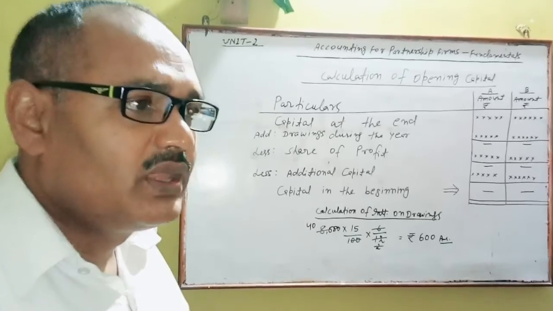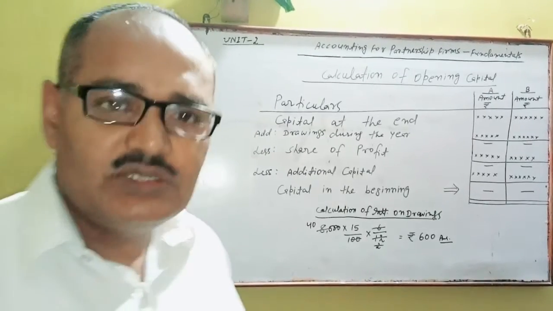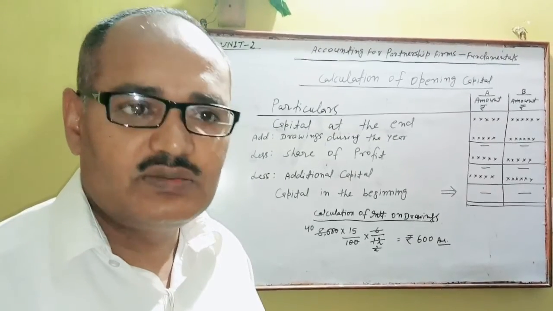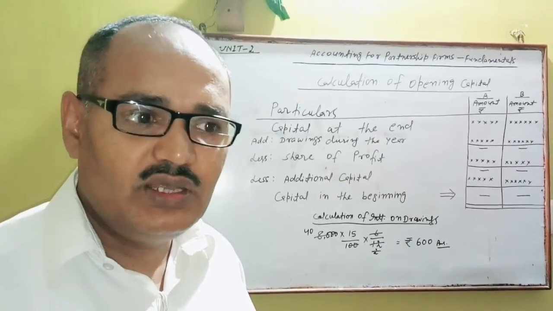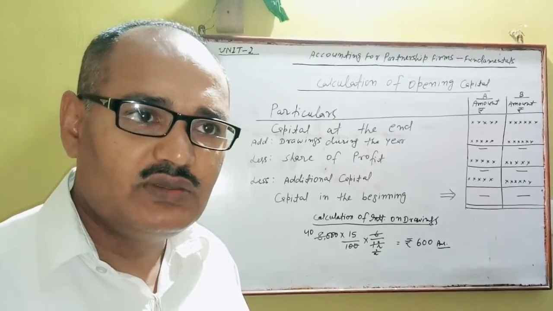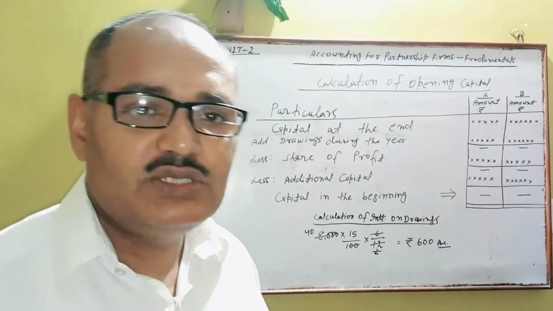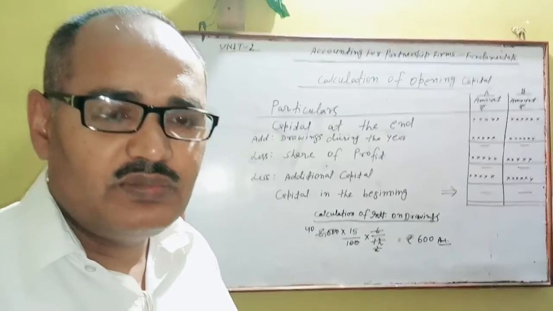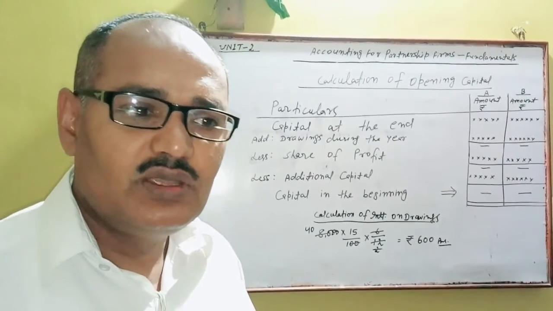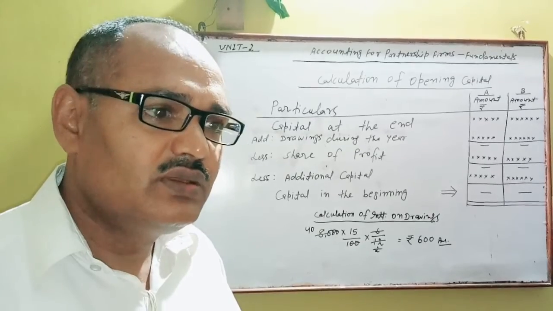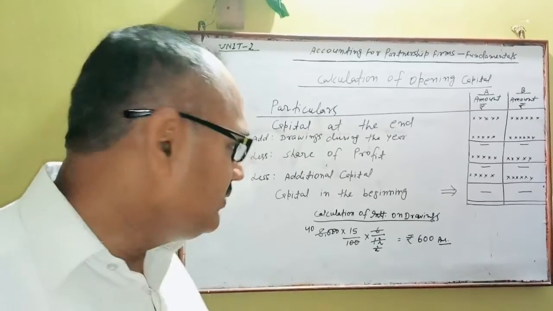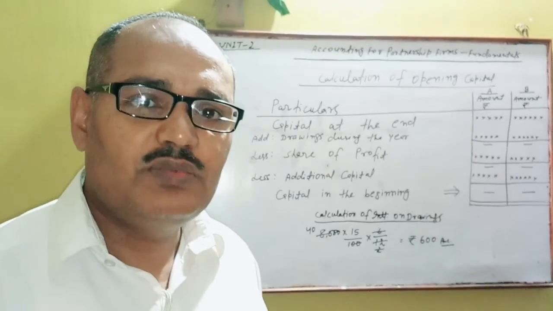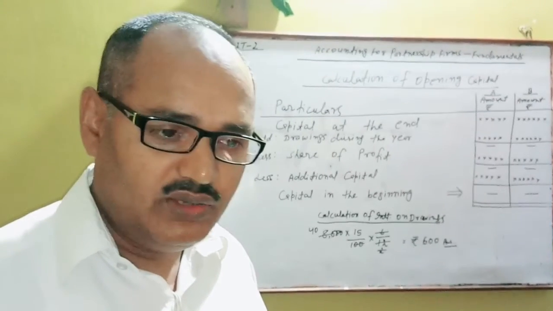And if there is no mention regarding interest on drawings, then interest on drawings will not be charged, as per Partnership Act 1932. But if in your partnership deed there is a provision to charge interest on drawings, then accordingly you will first calculate interest on drawings and then write it in the credit side of profit and loss appropriation account. You know very well.